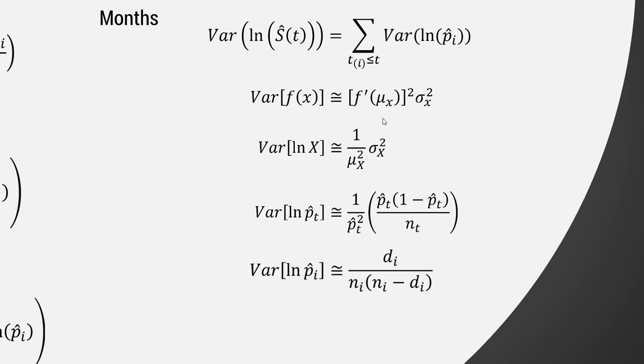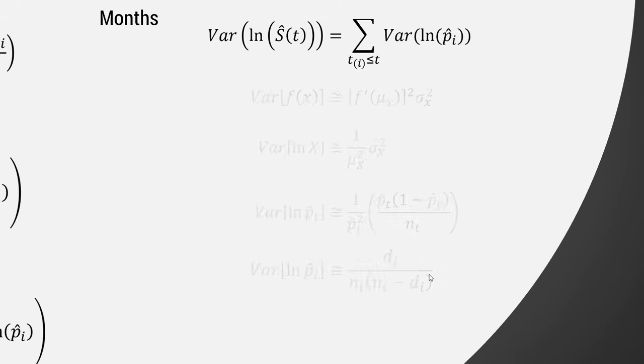So the variance of the log of x is 1 on x, and we would evaluate that at the mean here, which, if we're talking about the proportion, is the sample's proportion itself. That's p hat. So it's 1 on p hat squared, and then we multiply by the variance of p hat finally. And if we then substitute back in what p hat was, we get this cool thing down here, which is that the variance of the log of p hat is actually equal to d over n times n minus d. Okay, wow.